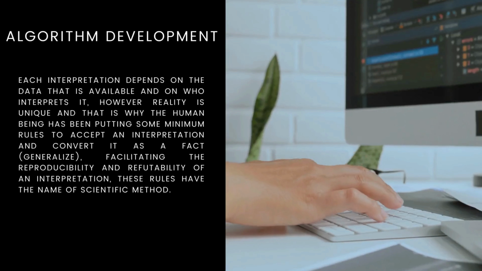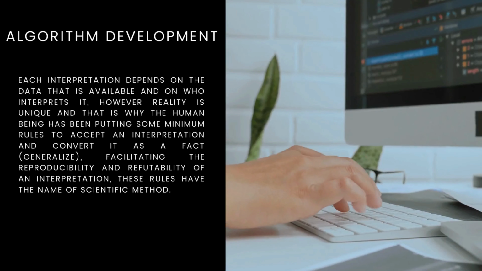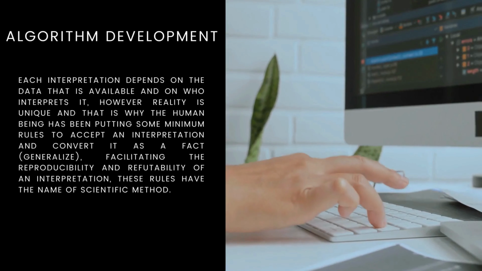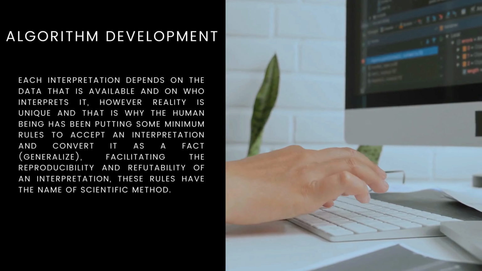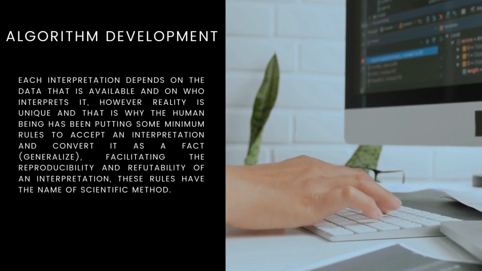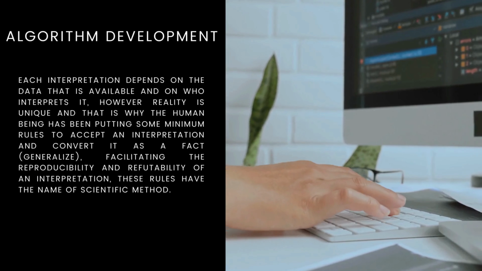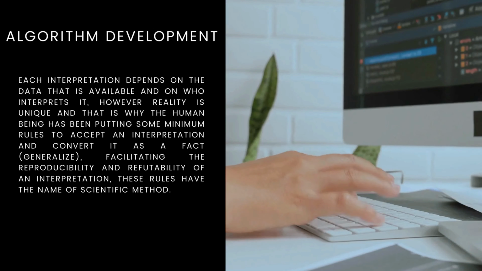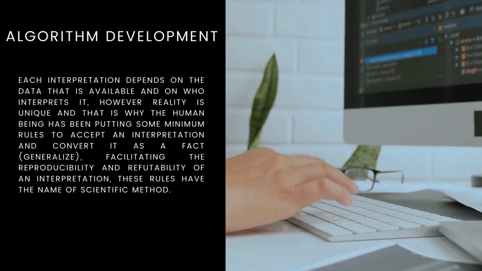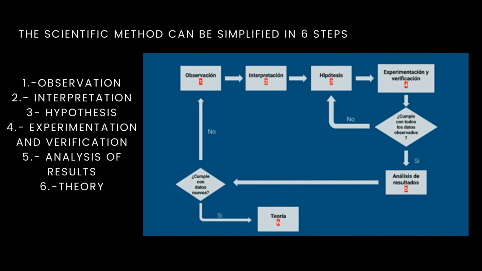Algorithm development. Each interpretation depends on the data that is available and who interprets it. Whatever, reality is unique, and that is why humans have put some minimum rules to accept an interpretation as a fact, facilitating the reproducibility and refutability of an interpretation. These rules have the name of scientific method. This method can be simplified in 6 steps: observation, interpretation, hypothesis, experimentation and verification, analysis of results, and theory.